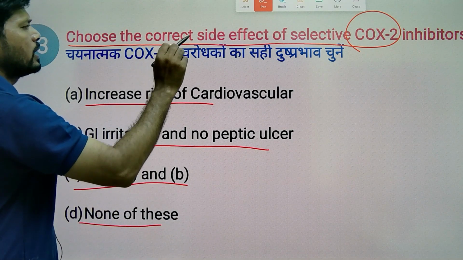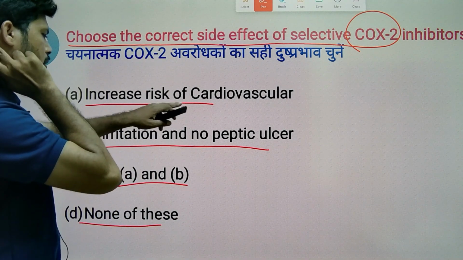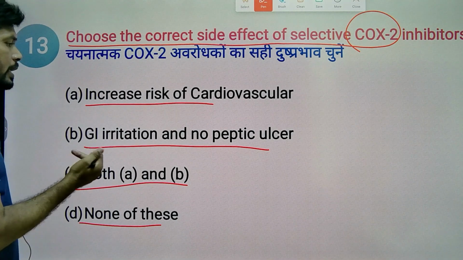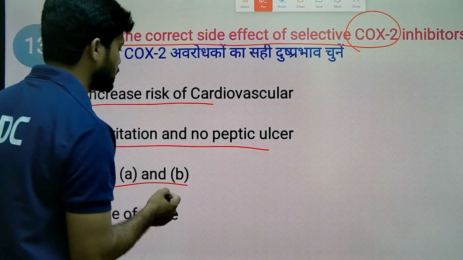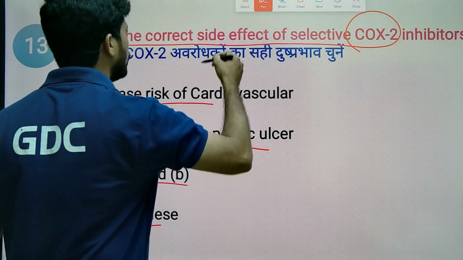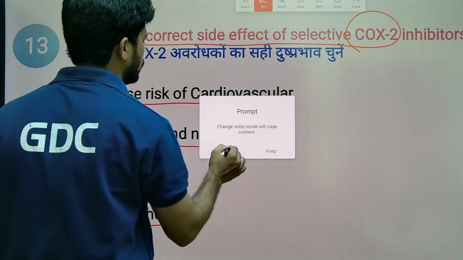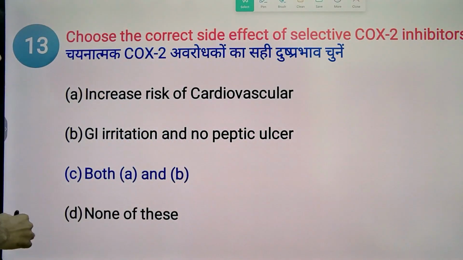Choose the correct side effect of selective COX inhibitor. Increase the risk of cardiovascular, GI irritation and peptic ulcer. GI irritation and no peptic ulcer. Both A and B, none of the above. So the answer is both A and B.